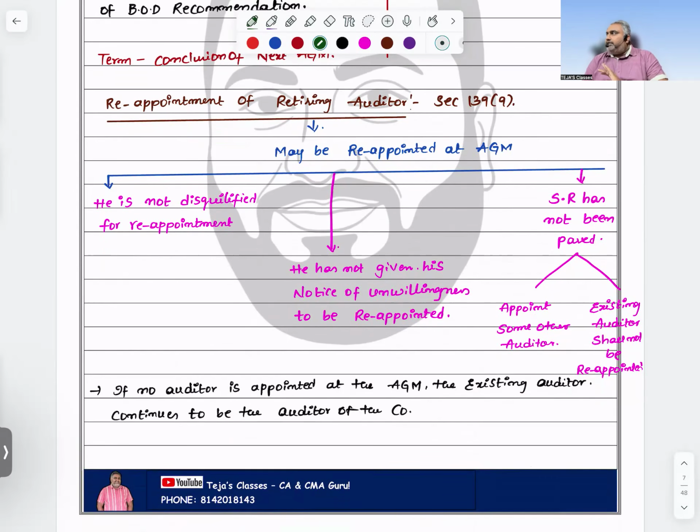Once the 5 year term is done, you need to vacate that office automatically. That provision should not be attracted there. Every 5 years term: first AGM, second AGM, third AGM, fourth AGM. In between these AGMs, if they didn't appoint any other auditor, it means you are continuing. That is what they mean. Got it?